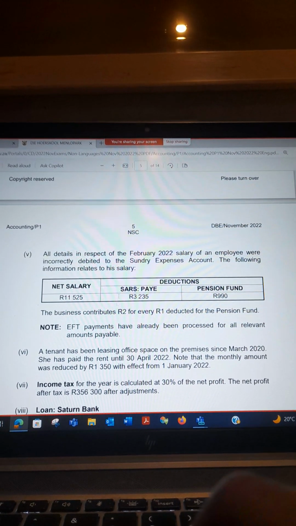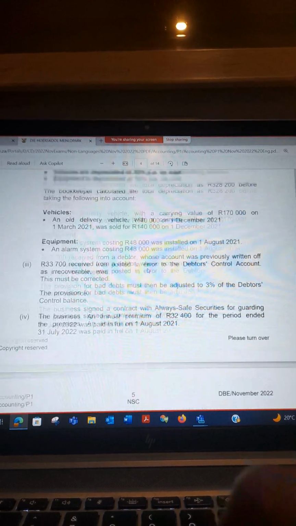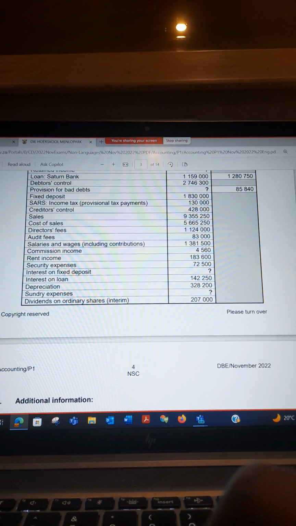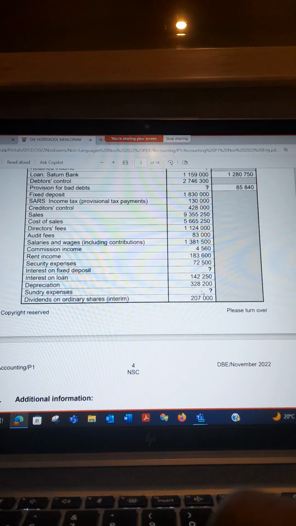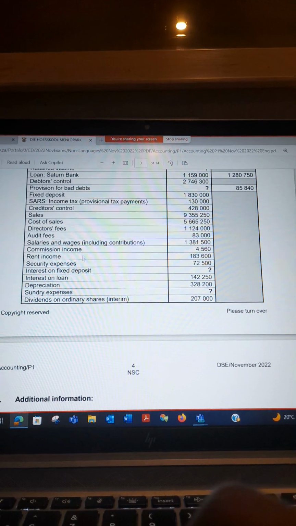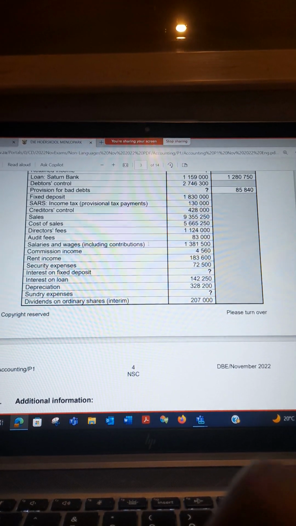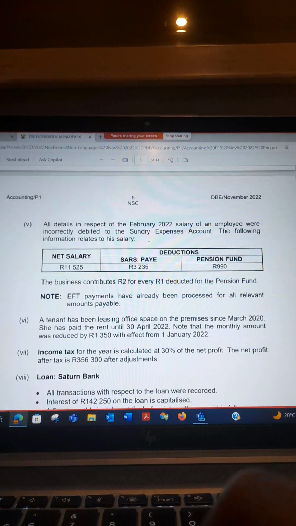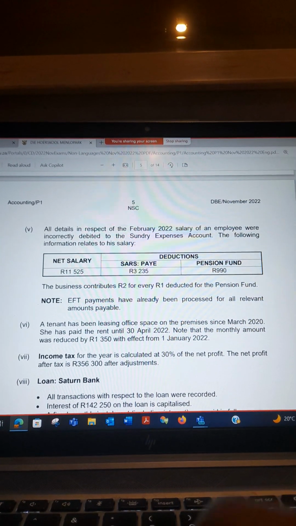You need to take it out of the sundry expenses account. Do we have sundry expenses here? You need to subtract it from the sundry expenses, we have a question mark, and then take it to where it must go. For example, to salaries and wages. So you link this item to what is on the trial balance.